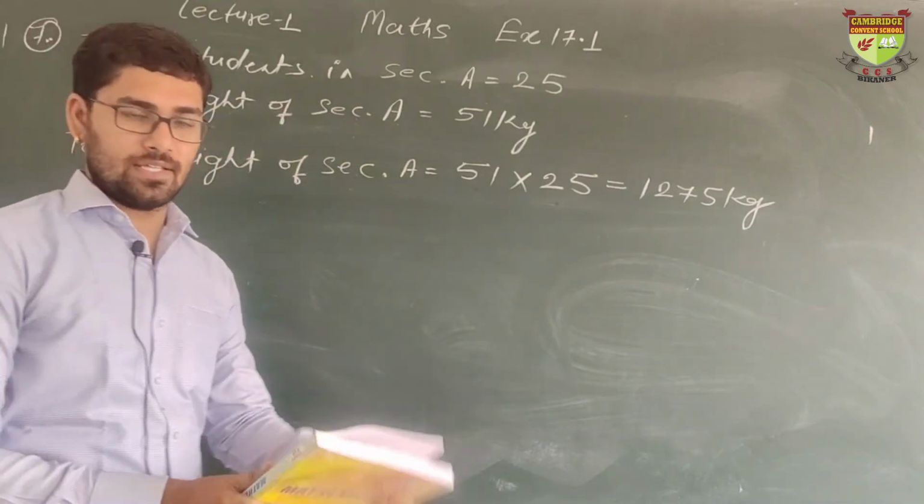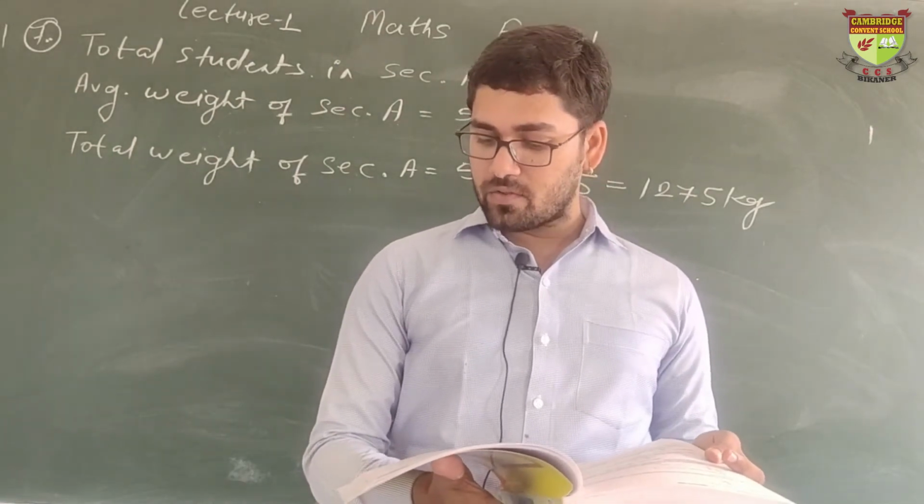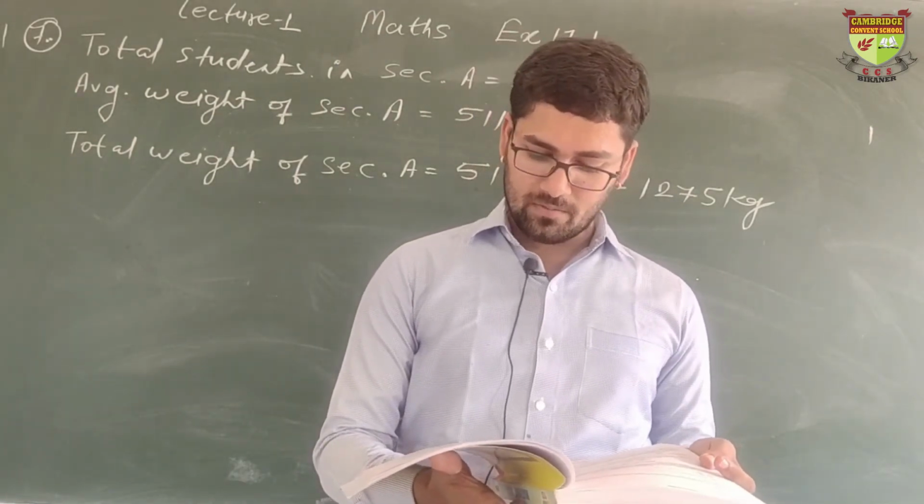What about section B? Let's see what data is given to us. Average weight of 35 students of section B is 54.